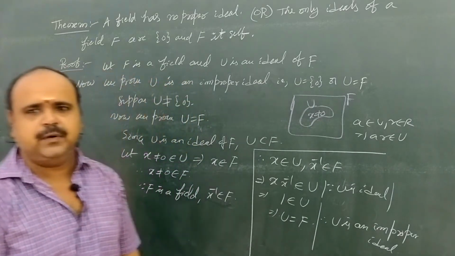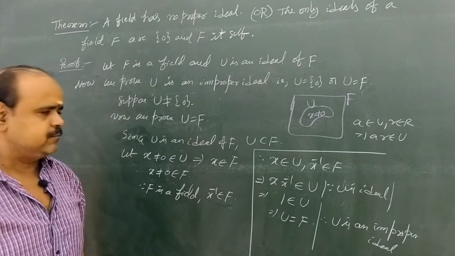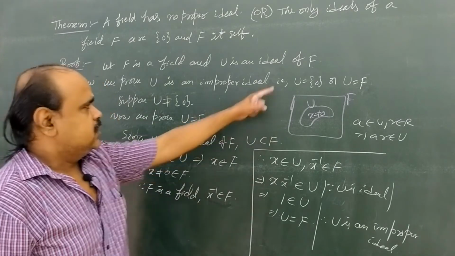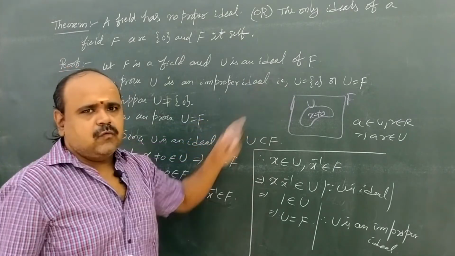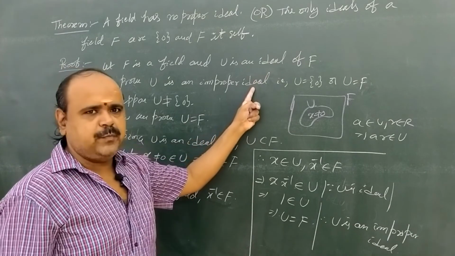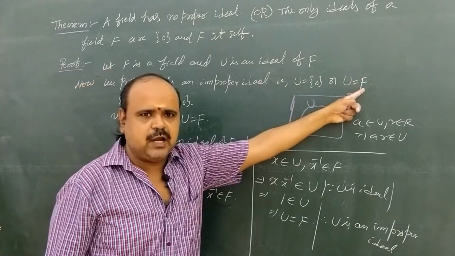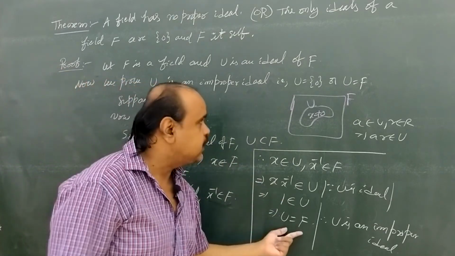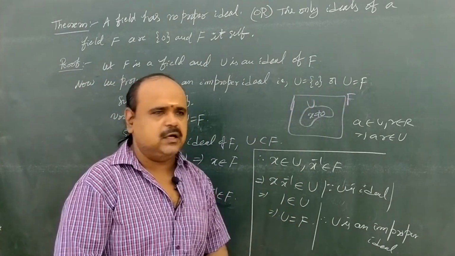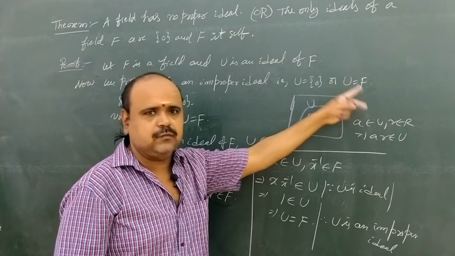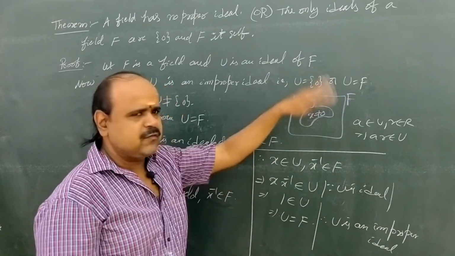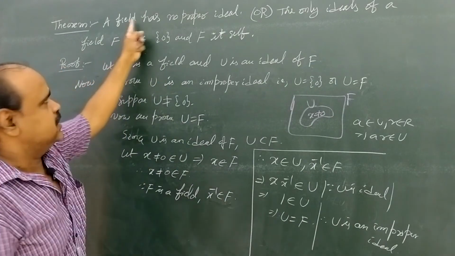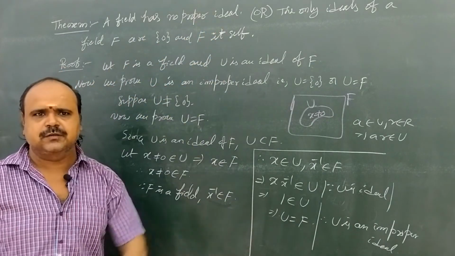We are going to prove U equals {0} or U equals capital F. We assume U is not equal to {0}, then we prove U equals capital F. Similarly, if U is not equal to F, then U equals {0}. So in either way, U is an improper ideal. Therefore, a field has no proper ideal. That is the conclusion.